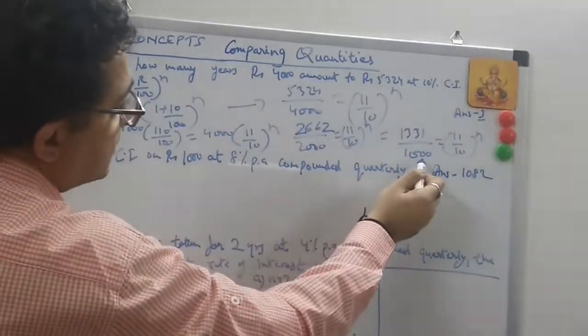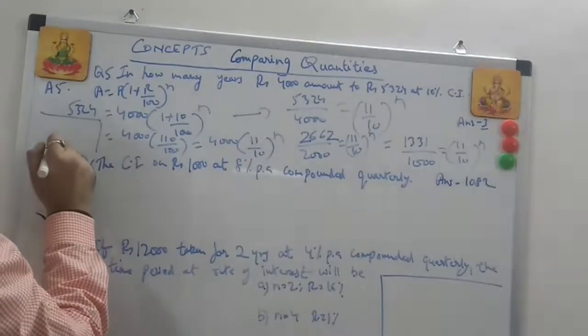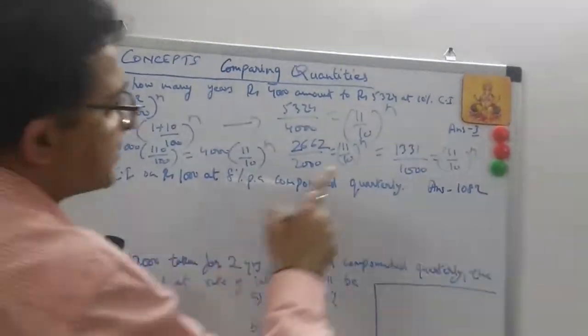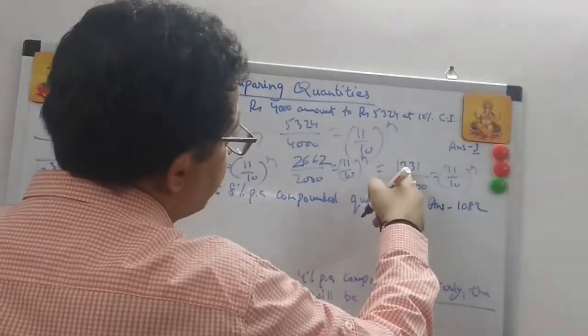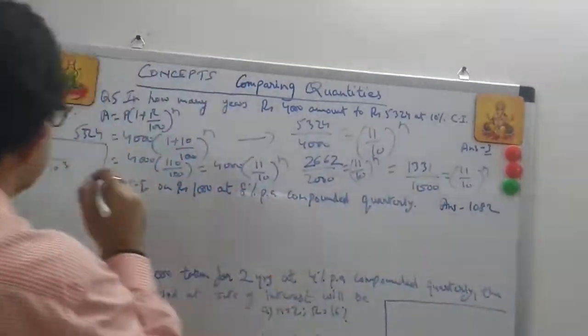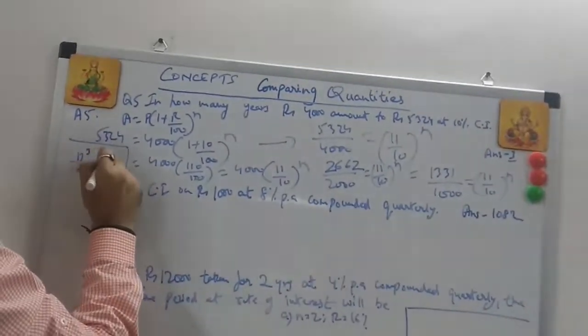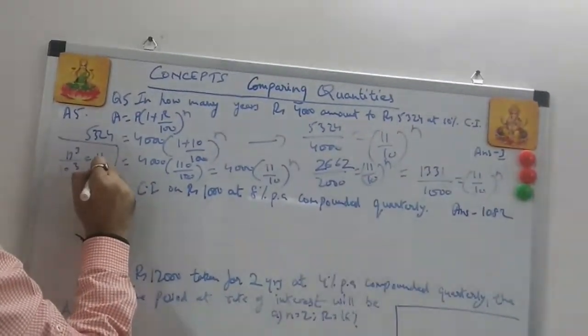This is what? 10 cube. So there should be some relation whenever you get such question. This is what 11 to 121 into 11 161. Okay, this is 11 cube, right? Is equal to 11 by 10 to the power of n.